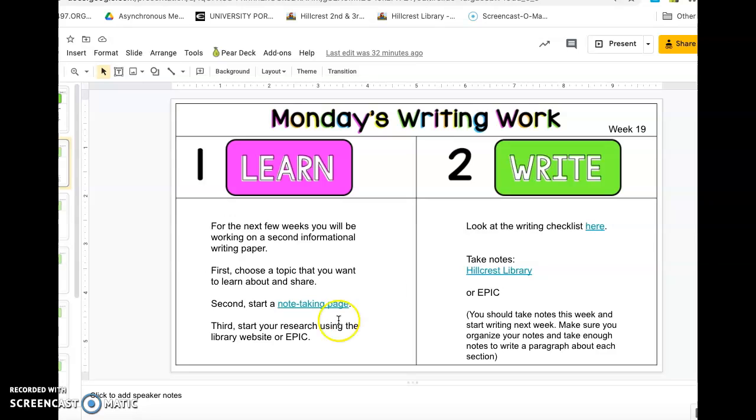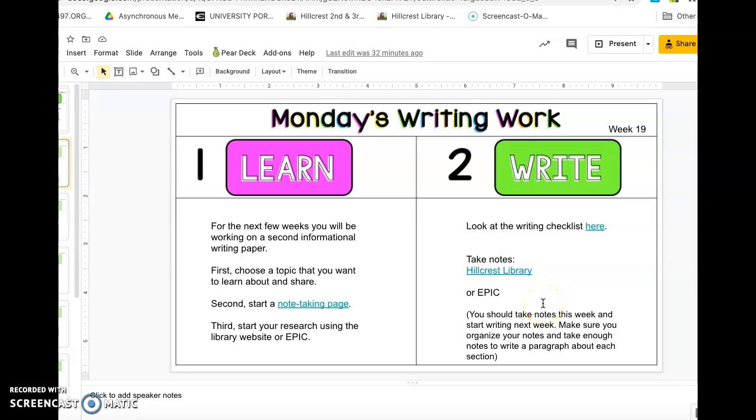So as you get started, you should take a look at the writing checklist, which is linked here, so that you remember all the parts that you'll need at the end of your paper. And then what you'll be doing for this week is taking notes. And then next week you should start drafting your paper. So as you take notes, make sure you organize them. Again, make sure you watch the note-taking video just to refresh your memory.